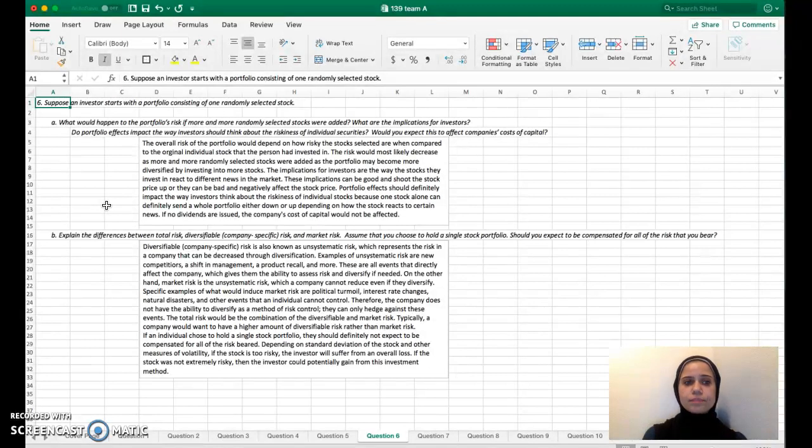each security is. So basically, diversifiable risk is also known as unsystematic risk because it represents the risk that can be decreased through different diversification methods. On the other hand, market risk cannot be controlled by a company, so it's known as the systematic risk. This could happen during interest rate spikes, political turmoil, or other events that a company has no control on. And the total risk is just the combination of these two types of risk, the systematic, which is the market risk, and the unsystematic, which is the diversifiable risk.